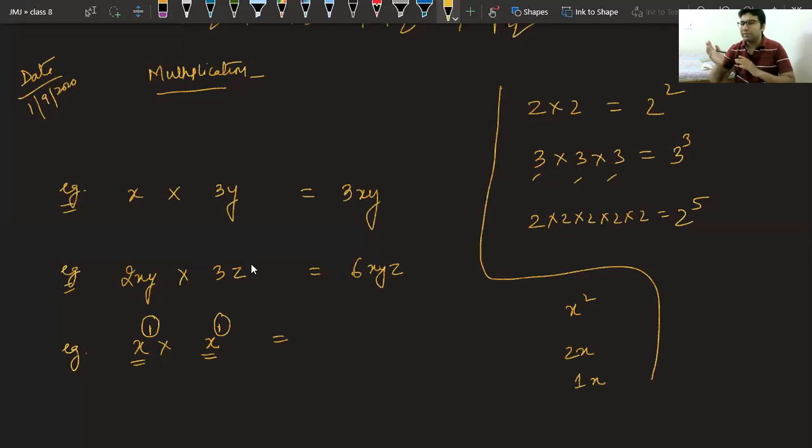If no power is there, we can take the power as 1. So the answer is the base with power 1 plus 1, so the answer becomes x square. Now tell me the other one, x square into x.